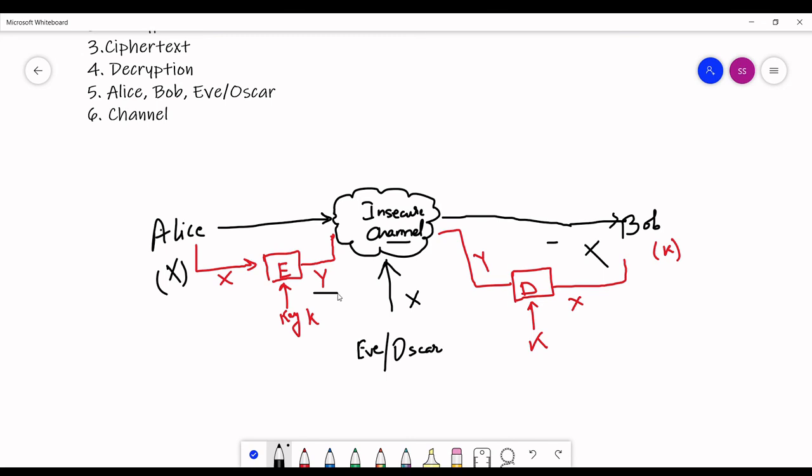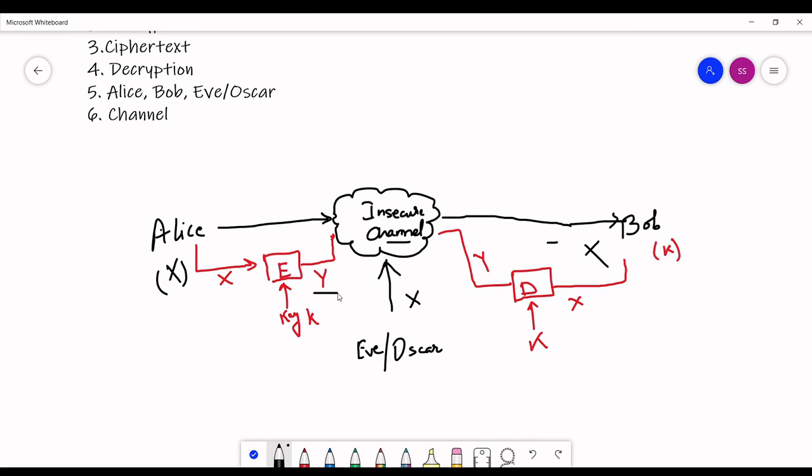So from 1970 onwards, we started to write papers to tell the world that this is the encryption system and this is what is happening within it. So you just have to use a unique key which is not known to the world to encrypt your data. And if the encryption system is strong, Oscar or Eve will not be able to break that encryption or know your plain text. So I hope you understand the gist of this introduction.